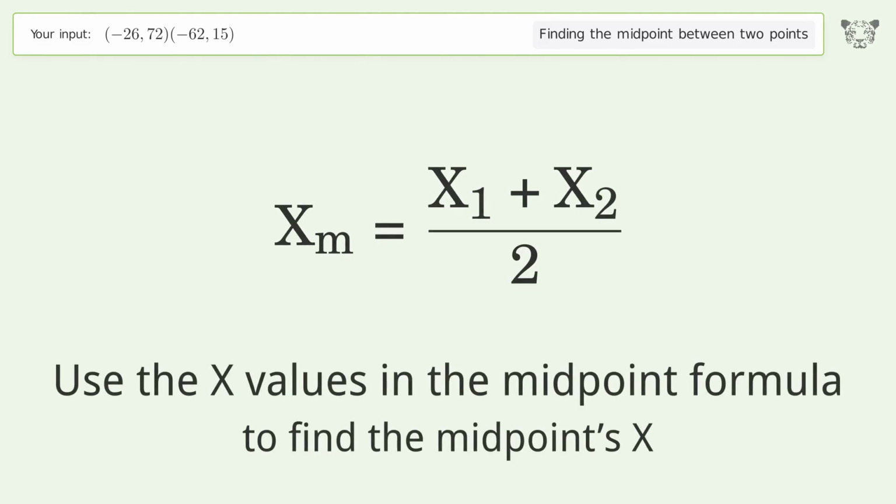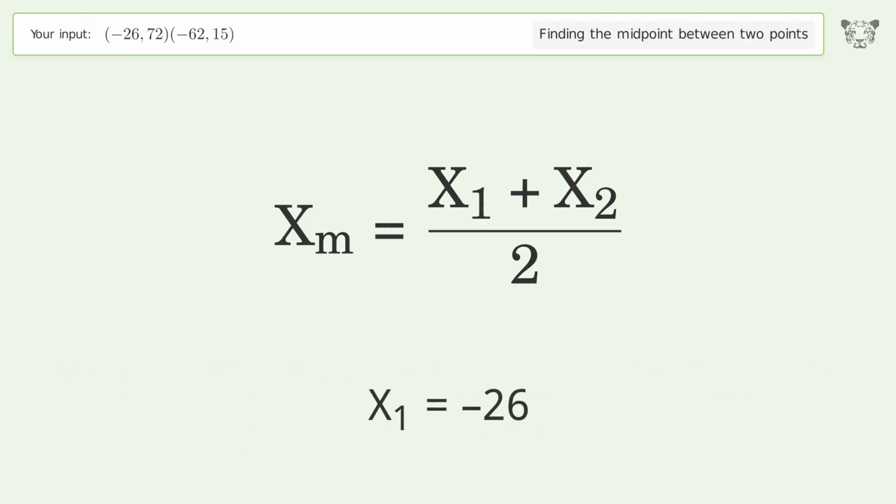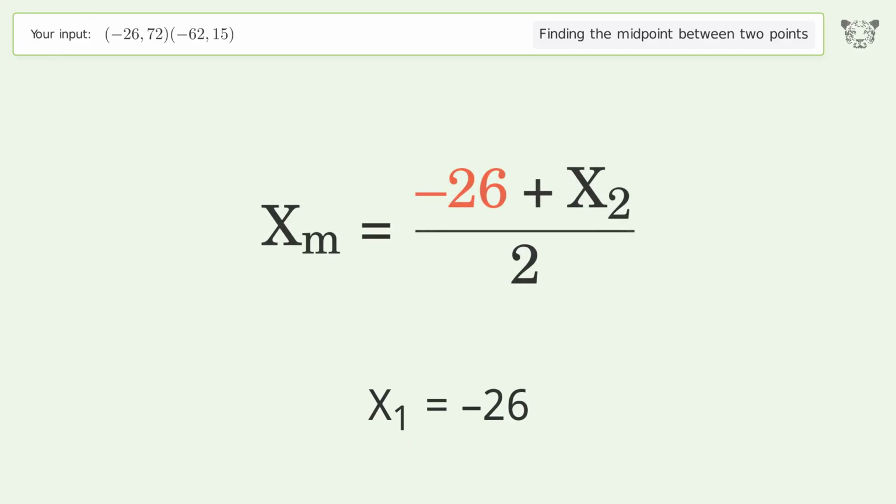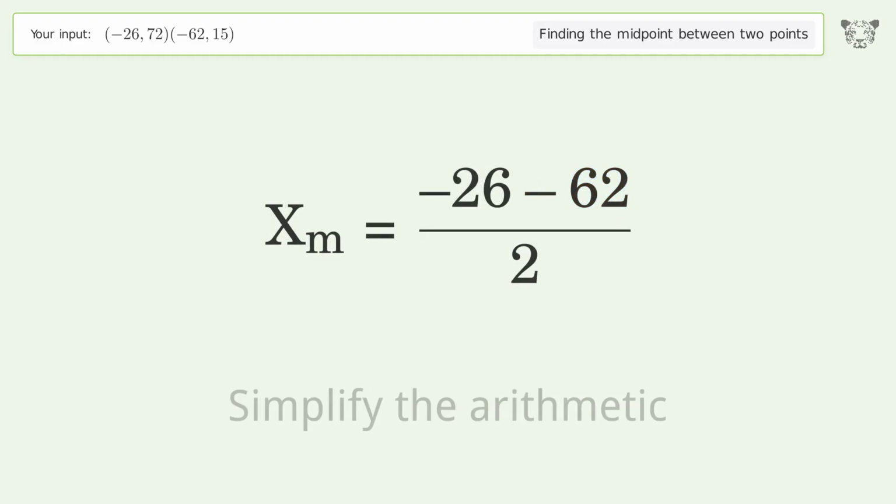Use the x values in the midpoint formula to find the midpoint's x. x1 equals negative 26. x2 equals negative 62. Simplify the arithmetic.